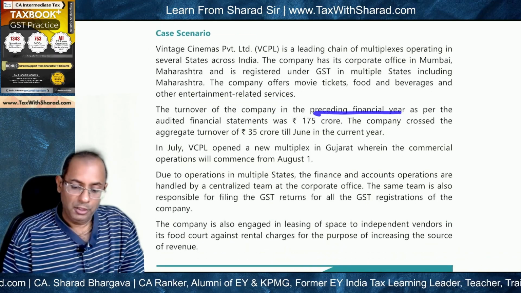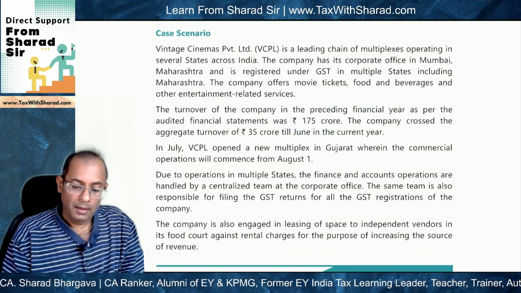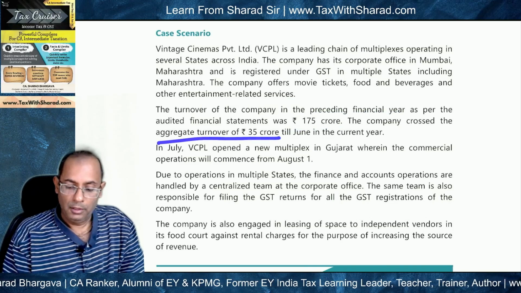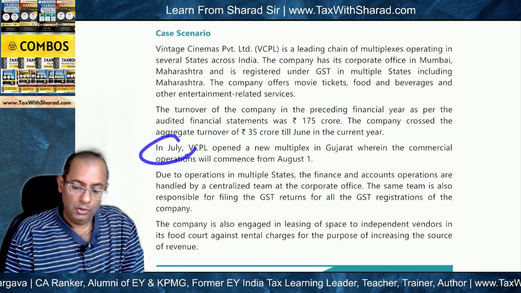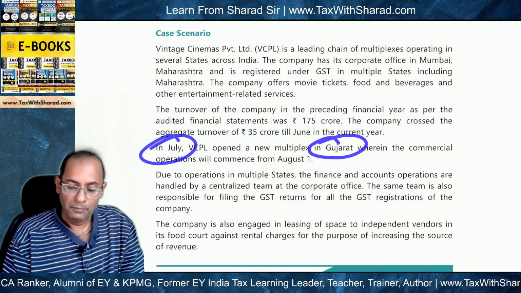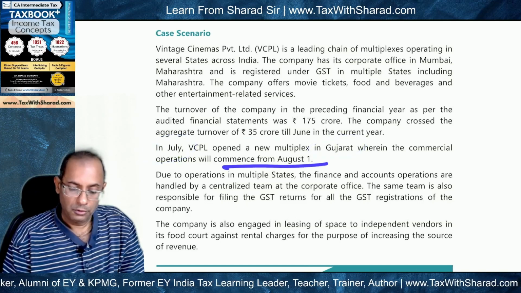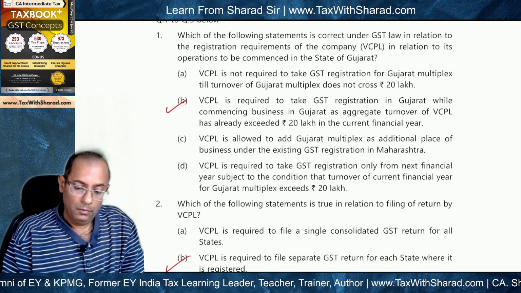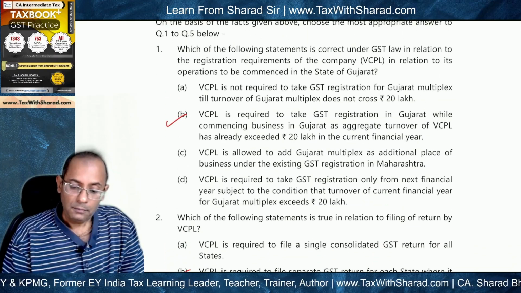Turnover in preceding financial year was 175 crore, and it crossed ATO of 35 crore till June in the current year. And in July, it opened a new multiplex in Gujarat, where the operations will commence from 1st of August. Now we move to the question.